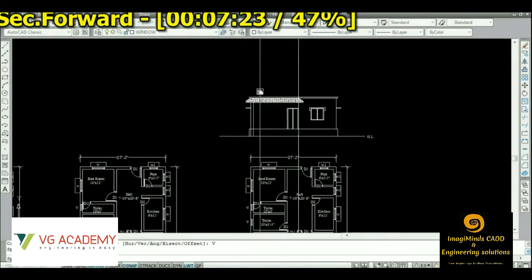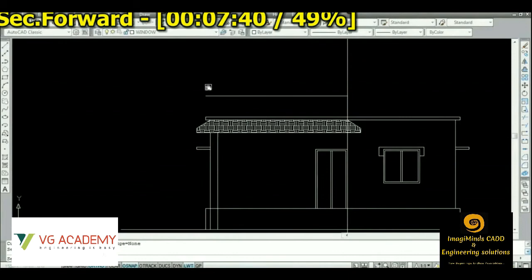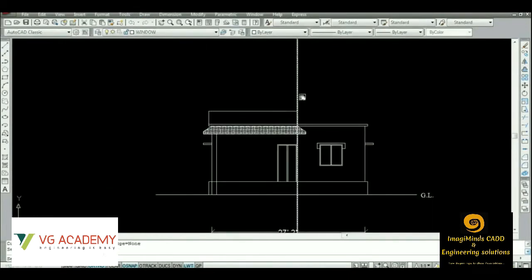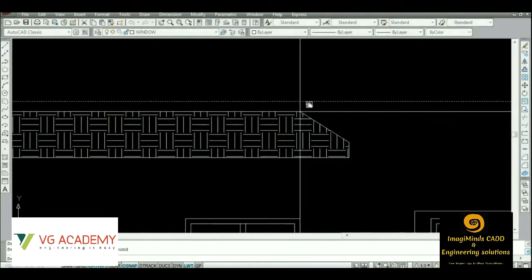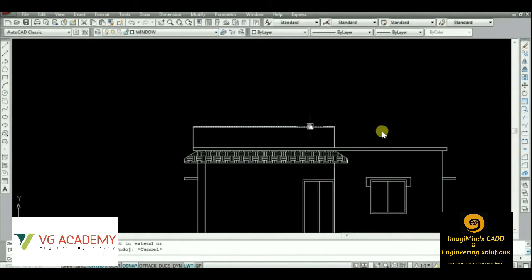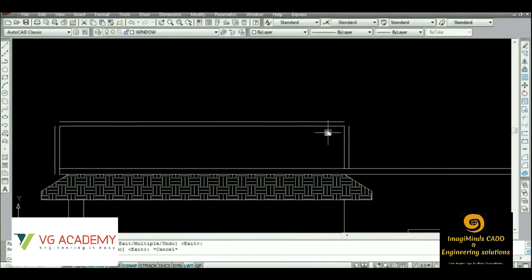If it is a multi-storied building, suppose we have a G+3 residential building, and we have similar or typical plans in each floor, then we can simply copy the ground floor elevation and place it on the others. But if we have a different plan, then we have to create a different type of elevation following the same exact process.